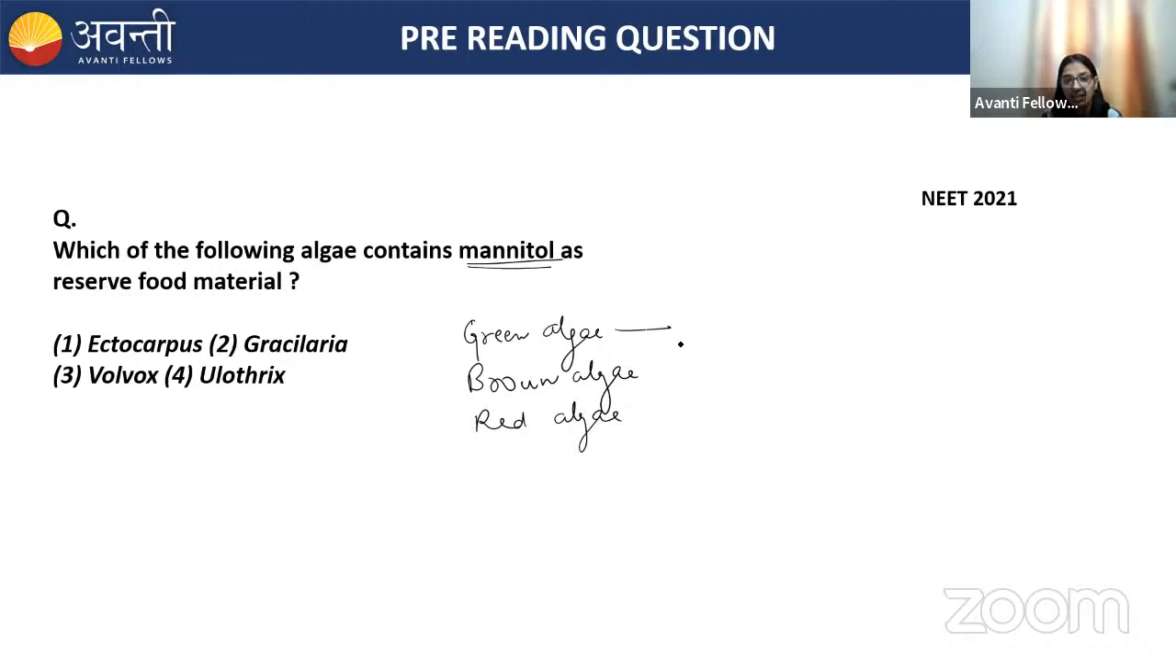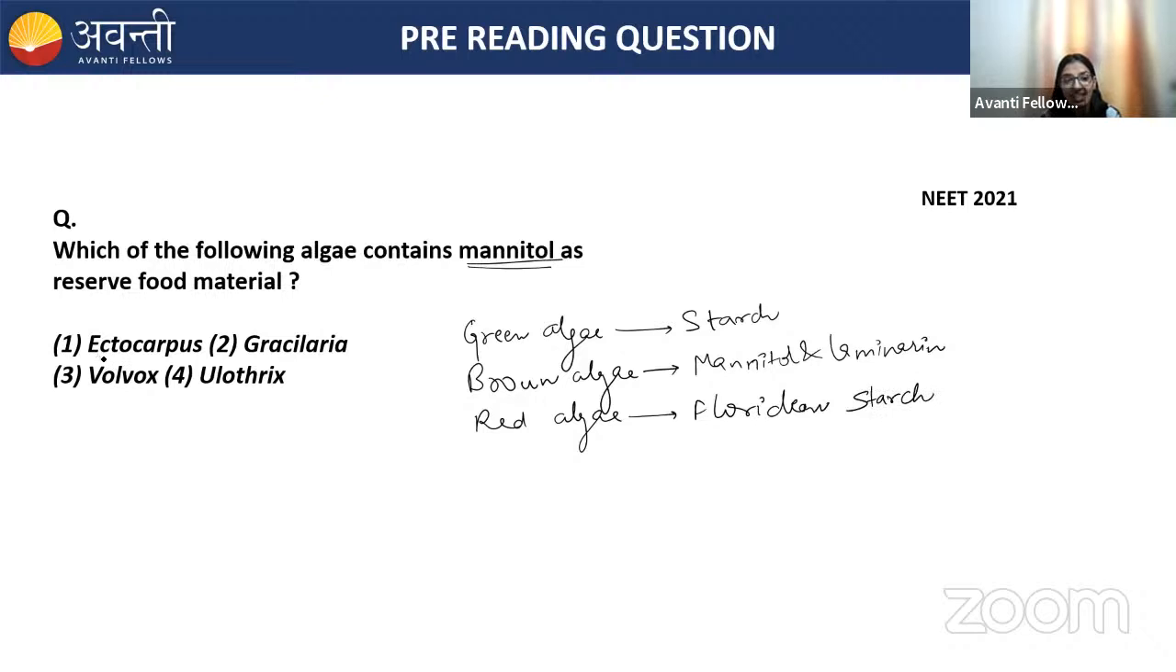Right? Green algae, they have starch as their reserve food material. Brown algae, they have mannitol and laminarin as their reserve food material. Red algae, they have floridean starch as their reserve food material.